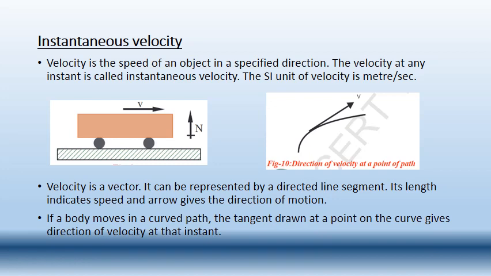Okay, so velocity is a vector. Why is it known as a vector? Because it has a direction and it can be represented by a directed line segment. Its length indicates speed and arrow indicates the direction of the motion. So let us see the figure of the van here. Here there is one arrow mark horizontally which is indicating V. What does that V represent?